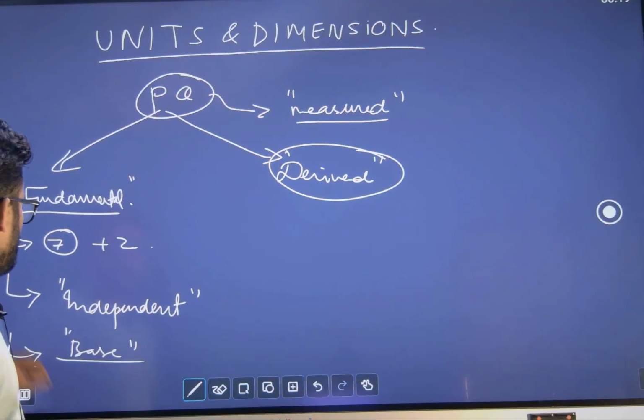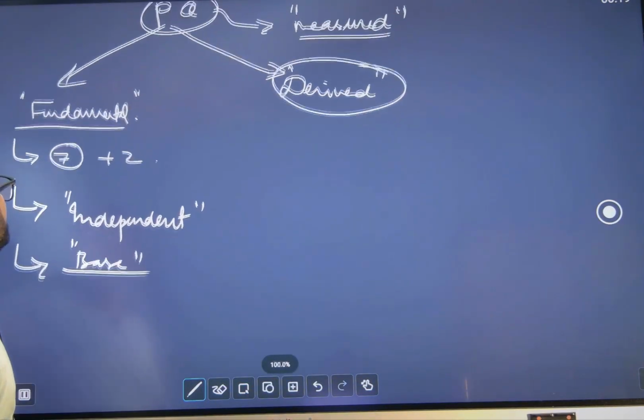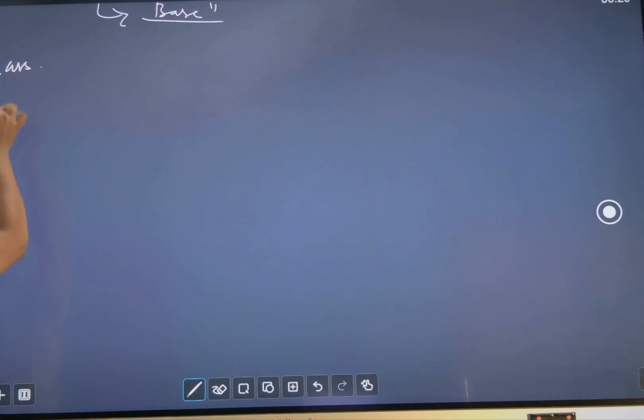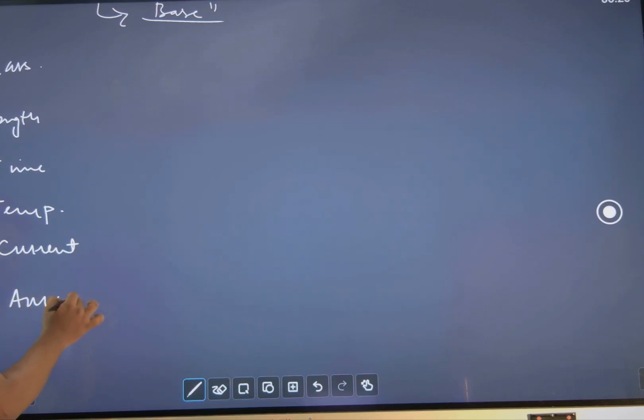Okay, so let's see these 7 fundamental quantities. Mass, length, time, temperature, current, amount of substance, and luminous intensity.